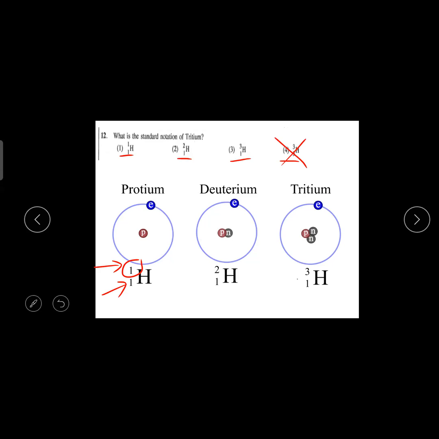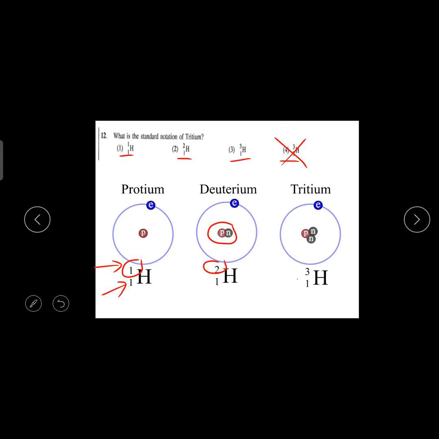So 3 is wrong. Why? The bottom can't be 3, because if it is hydrogen, the bottom is always 1. If it is helium, it is 2. But the top one, the mass number, can change with the neutron number. So normal protium is 1/1. Deuterium has 1 proton and 1 neutron. So 1 plus 1, mass number will be 2.